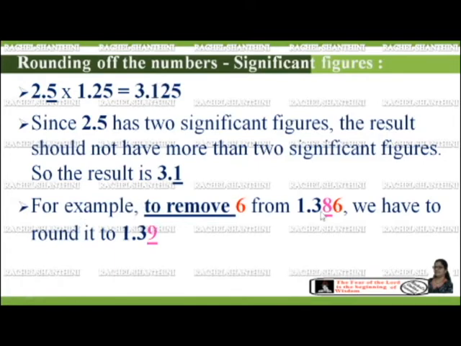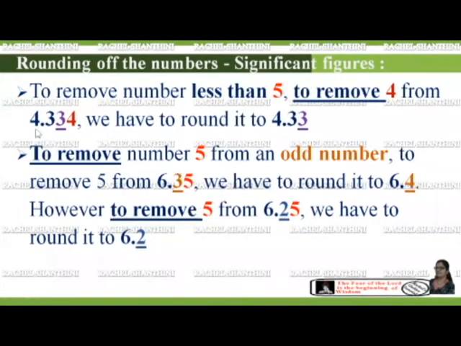Now let us take another number, 1.386. For example, to remove the last number 6 from 1.386, we have to round it to 1.39. If it is greater than 5, then we have to round it up as 1.39. Consider the number 4.334. To remove the number which is less than 5, here we are going to remove 4. We have to round it as 4.33.